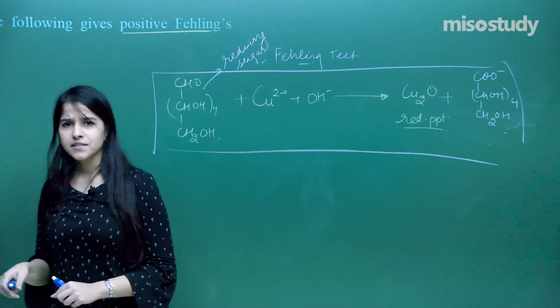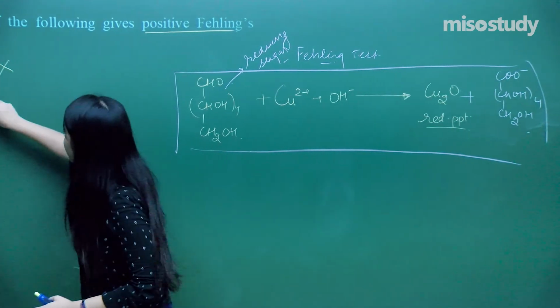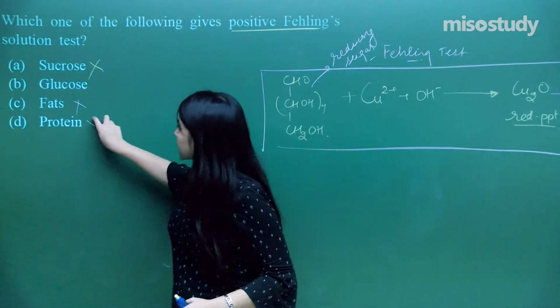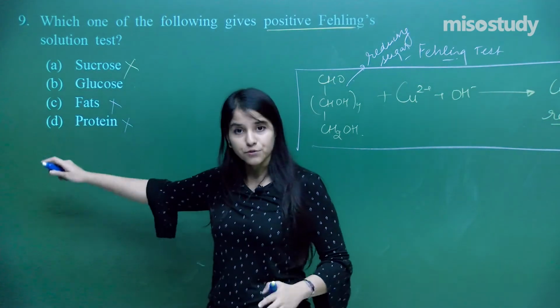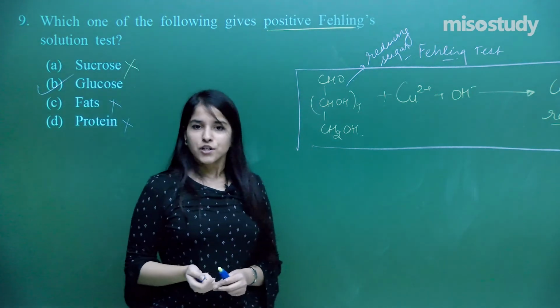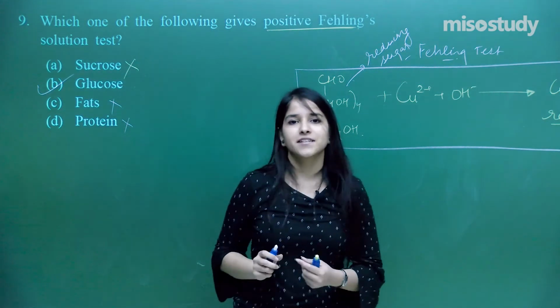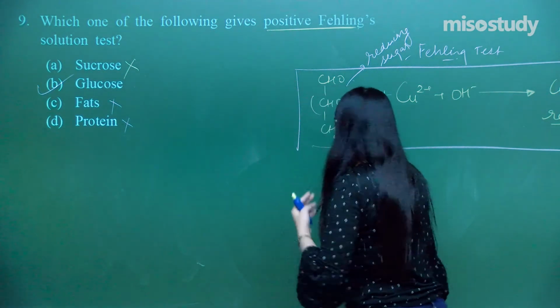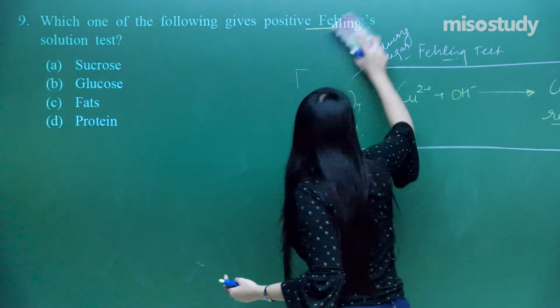What about the fats? They do not contain any kind of aldehydes or ketonic groups. So we are not concerned about the fats as well as the proteins. Again, there is no concern of Fehling solution test with the proteins. So I hope everybody has got the answer, that is glucose. It is a matter of a reducing or a non-reducing sugar, and you will be getting the answer right. So let's move on to the very last question of this questionnaire round.